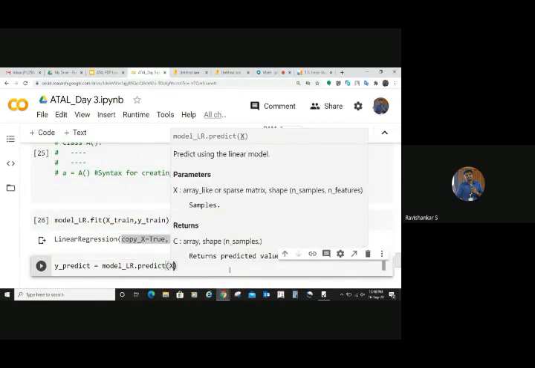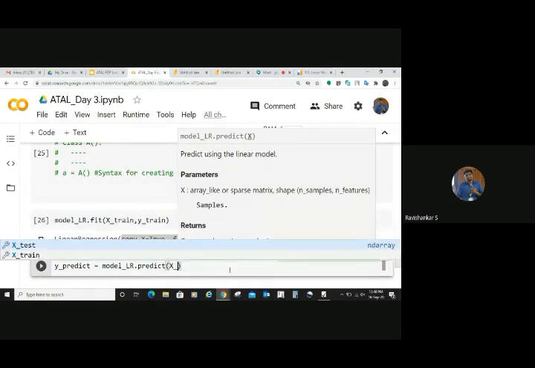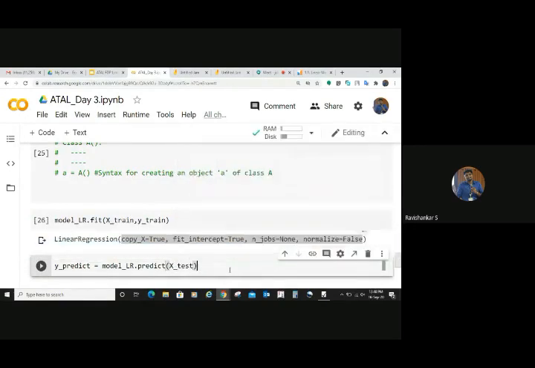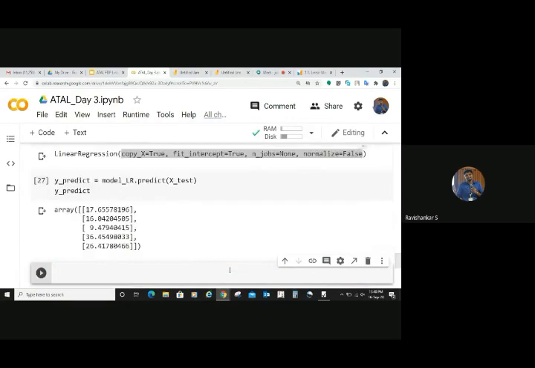And inside that, you need to give your input data in the testing data only, nothing else. You should pass your testing data only, nothing else. And you can print that y predict. So your output is being predicted. Now we are doing a supervised model. We are realizing the supervised model, linear regression. This is the output value for your X test.